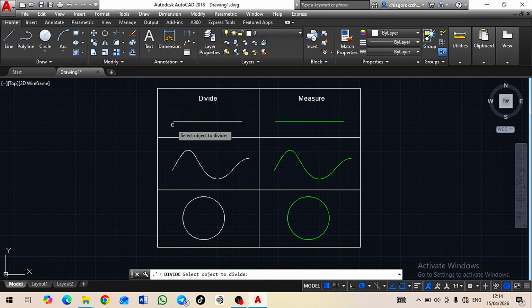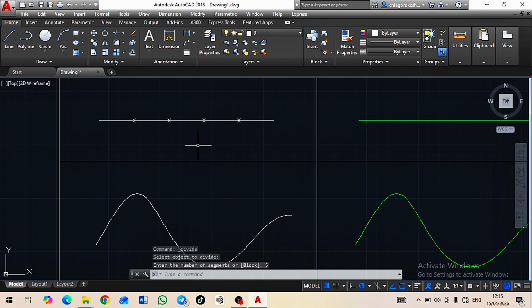Now I will go ahead and activate my divide. Now it's prompting me to select the object which I want to divide. So I'll just go ahead and click on this line. Now it's also prompting me to enter the number of segments which I want to divide this line into. So I'll just go ahead and type in 5 and press Enter. Now if you check very well, I was able to segment this line into 5 segments.